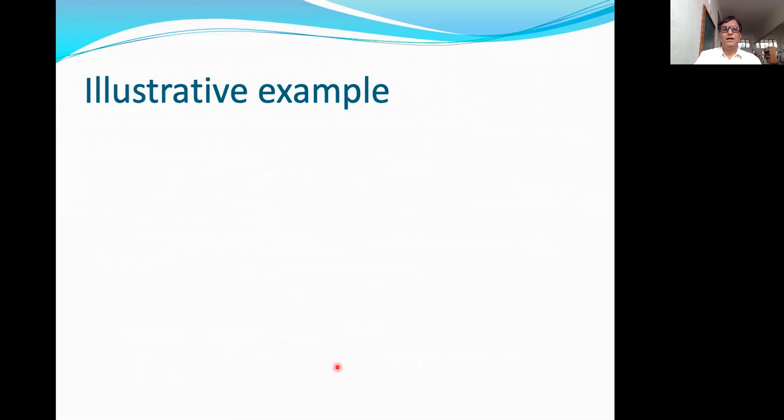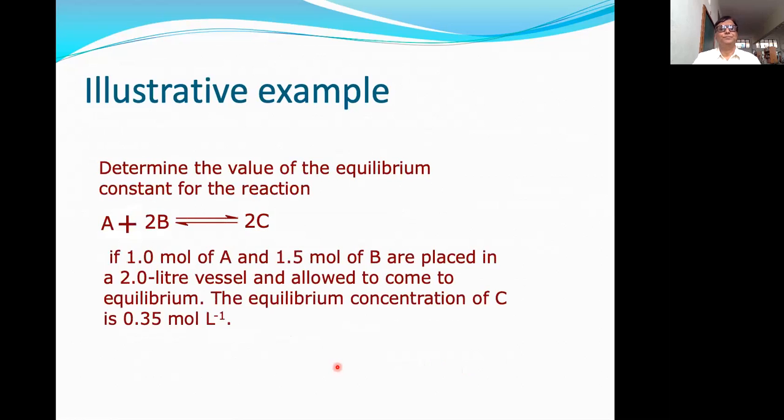Now we'll see some examples. Determine the value of the equilibrium constant for the reaction A plus 2B gives 2C.